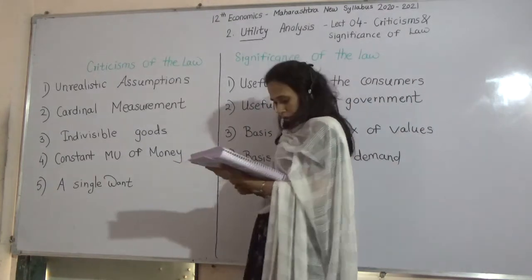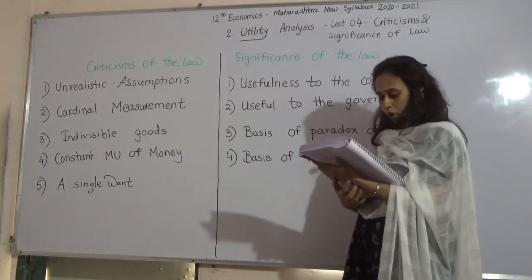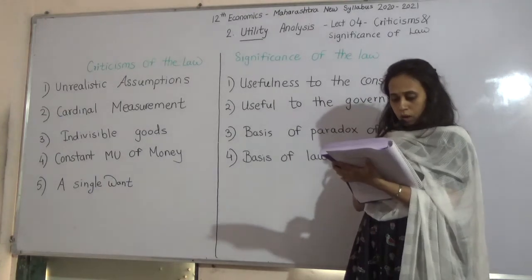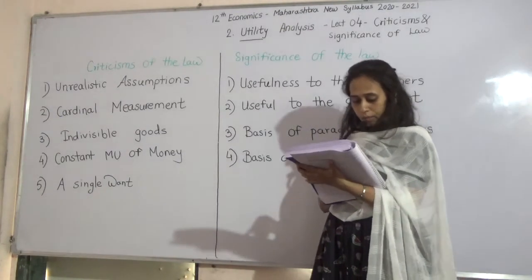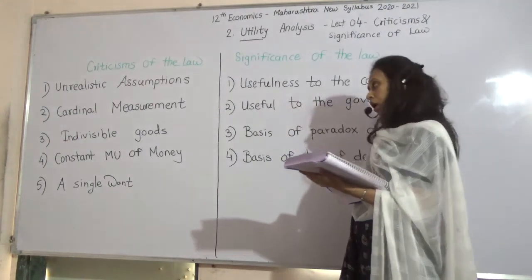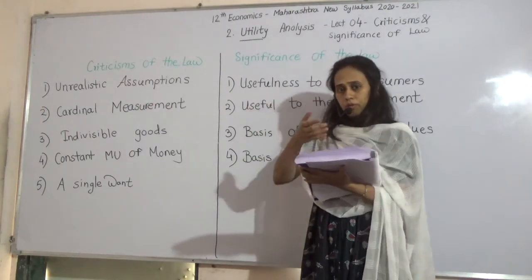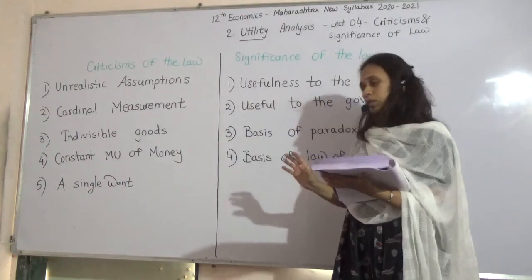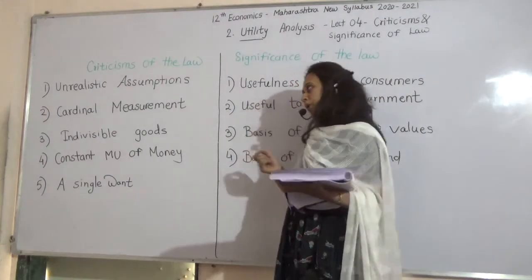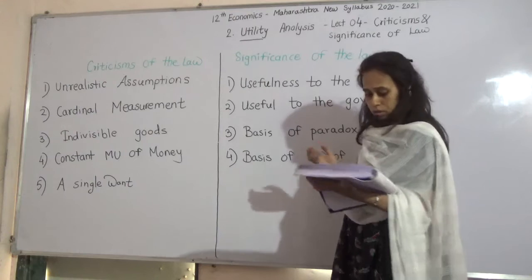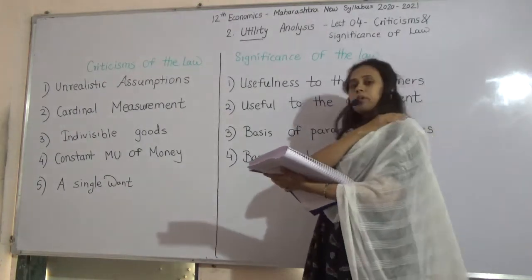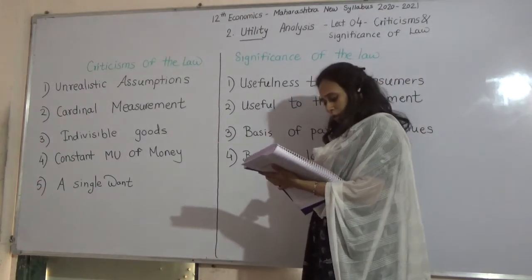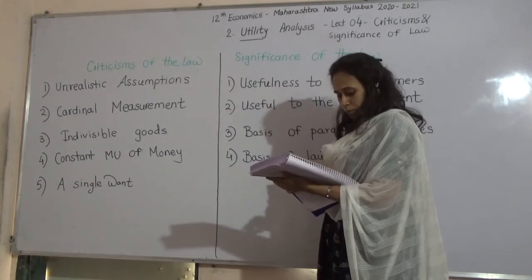Next is indivisible goods. Indivisible means which cannot be divided. The law is not applicable to indivisible and bulky goods like refrigerator, car. If we purchase first TV, we cannot purchase second, third, fourth. Some goods, bulky goods or expensive goods, we purchase once for many years. So this law is not applicable in case of indivisible and bulky goods. Normally they are purchased in single unit at a time.